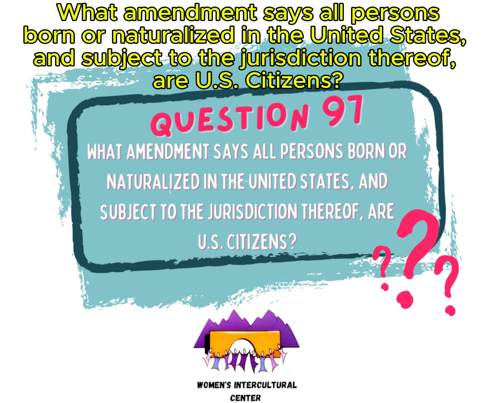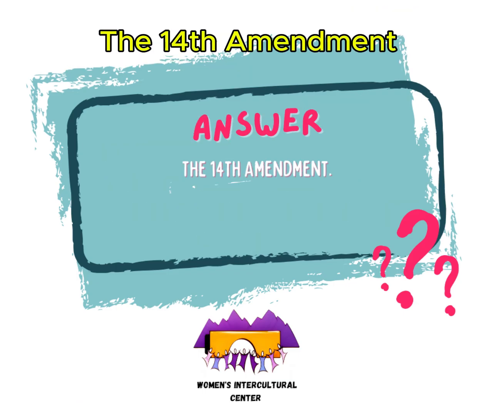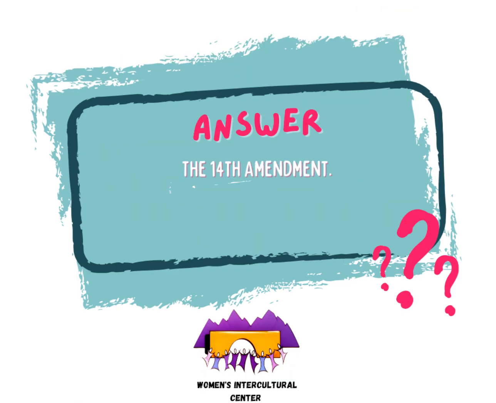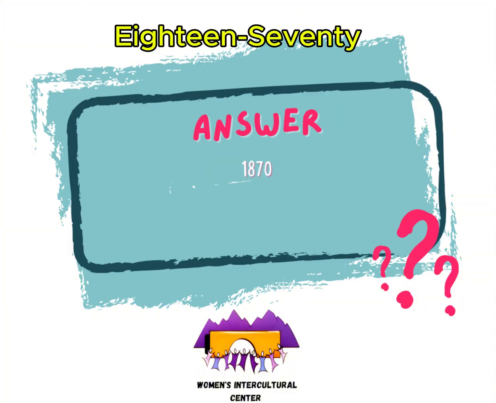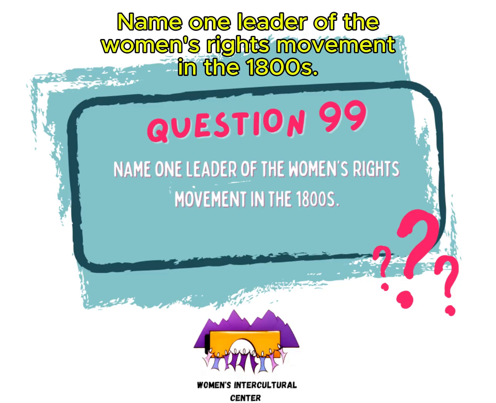What amendment says all persons born or naturalized in the United States and subject to the jurisdiction thereof are U.S. citizens? The 14th Amendment. When did all men get the right to vote? 1870. Name one leader of the women's rights movement in the 1800s. Lucy Stone.